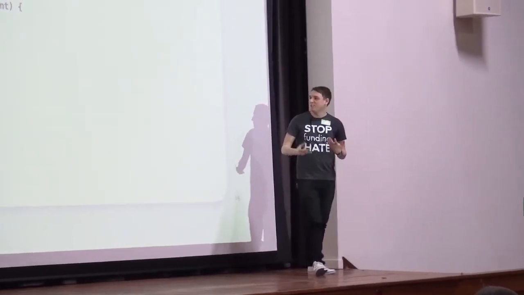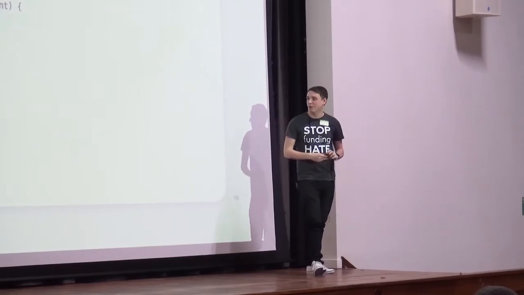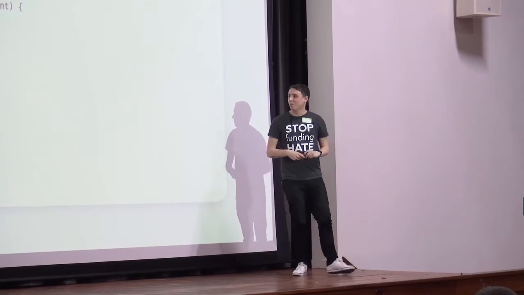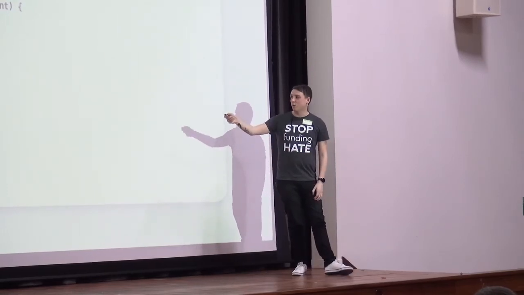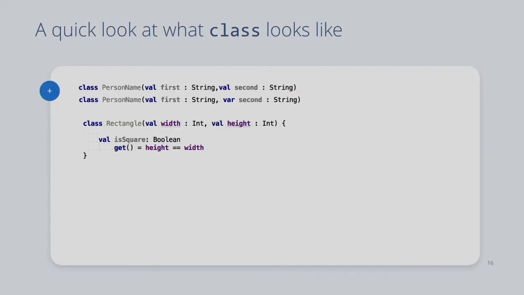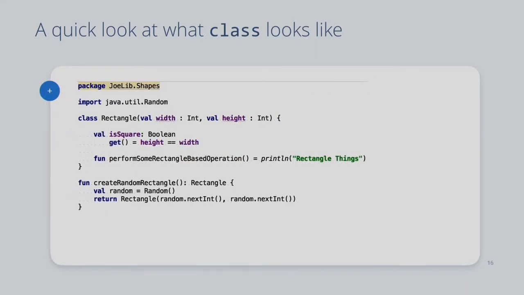Now, the personal ID fell down a bit for me here, because I couldn't think of a good example of where you do this in a person's name. So we're moving to rectangles now. Same sort of idea, we create a new rectangle with a width and a height, and we want to say, is this square? And we can make our own property, like this, and we have a get property, and if the height equals the width, it's a square. So that's the new properties. Make sense?